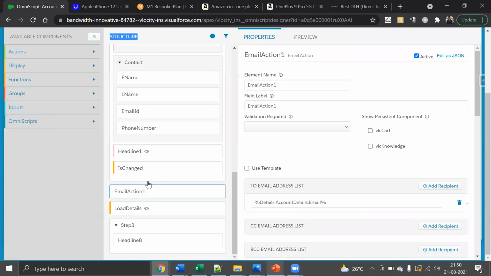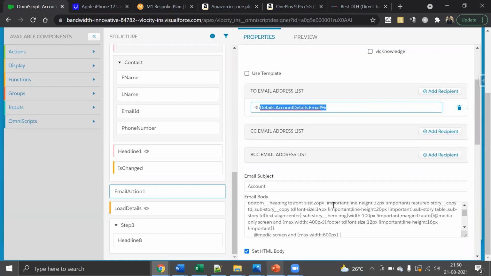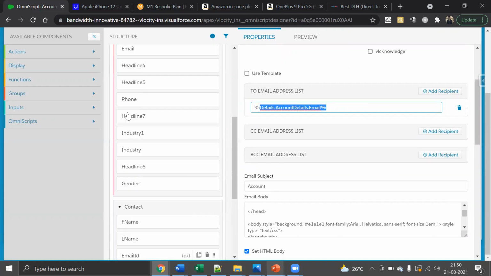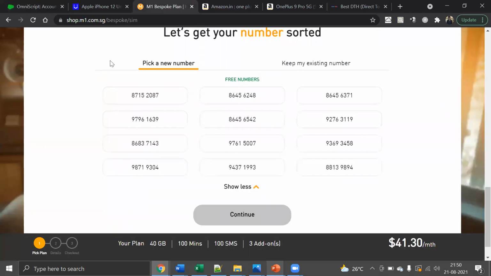If you want to trigger an email, just drag and drop this email action. There is something called email action. Just give all the properties here, like what should be the body, what should be the email address, and everything. It just takes care of everything else in the backend. So not just this, you can literally build these kinds of screens using OmniScripts.